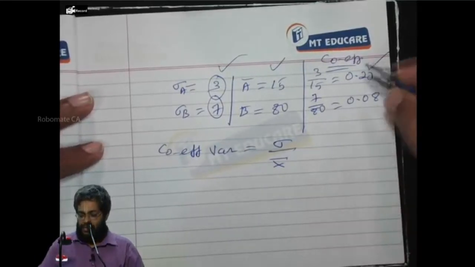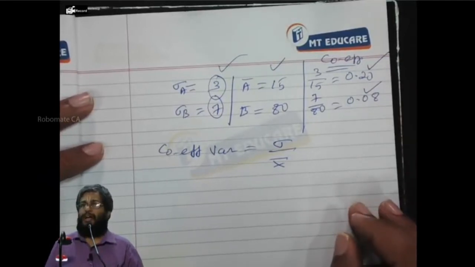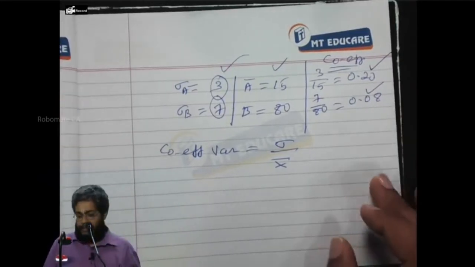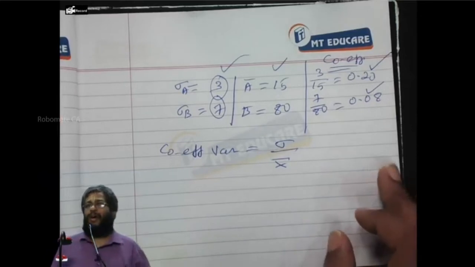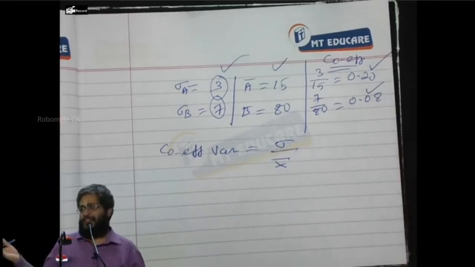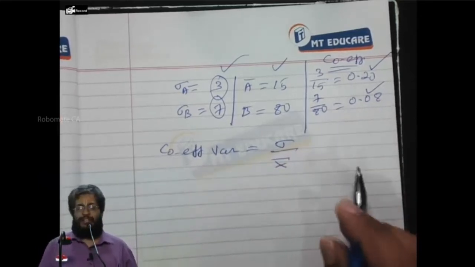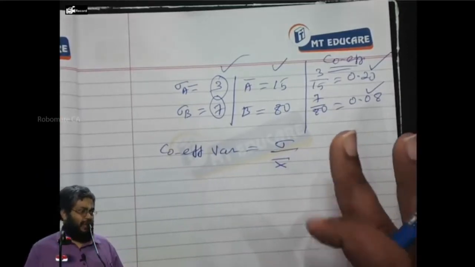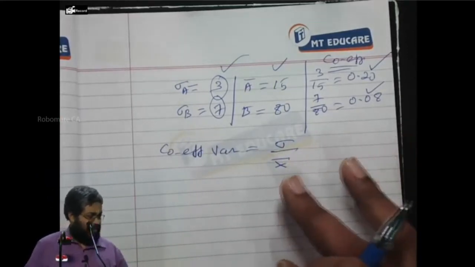B is equal to 7 by 80, which is 0.0875, some number, leave it. Everybody able to understand the concept of coefficient of variation or not? Now, let's take question number 7.